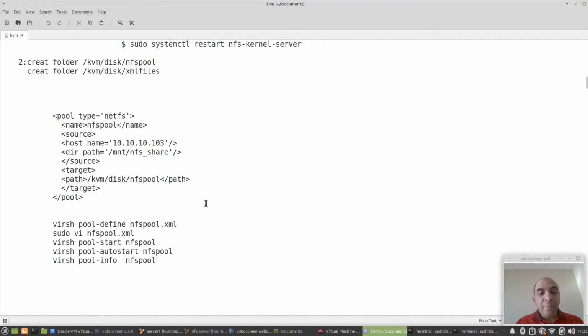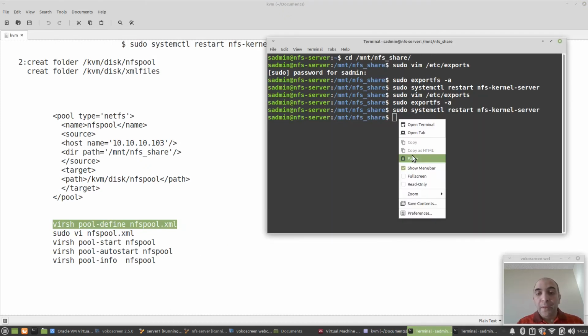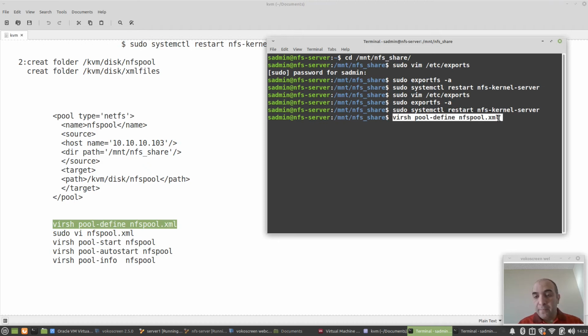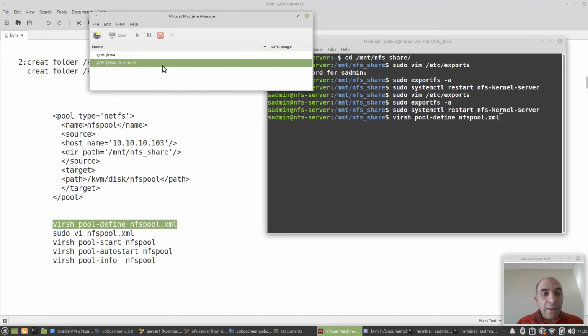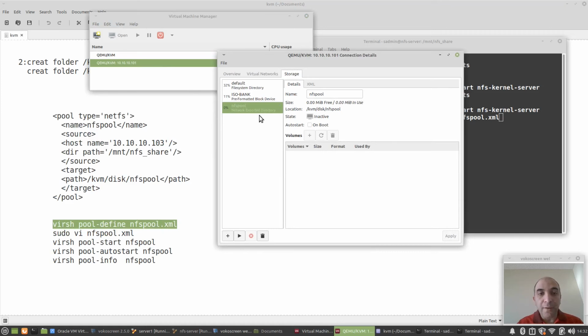After that, by doing this command, virsh pool-define inside the libvirt, we try to define the NFS pool. But before that, I have to verify what is inside the storage section.